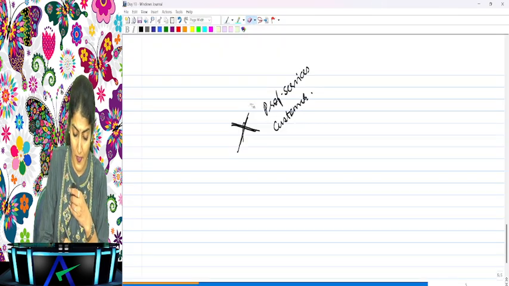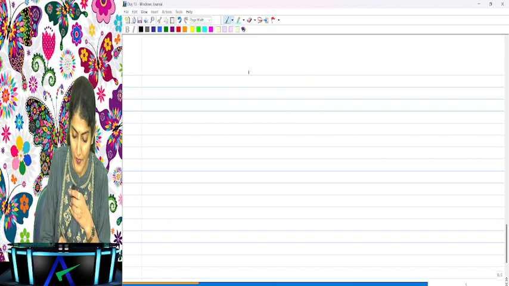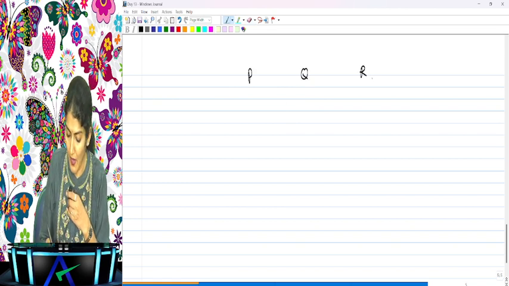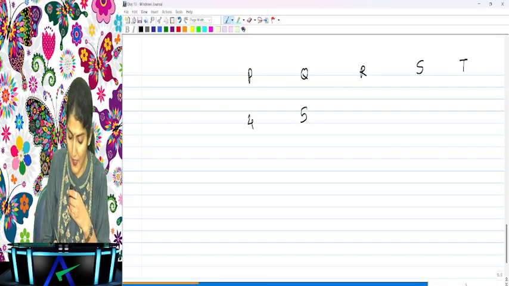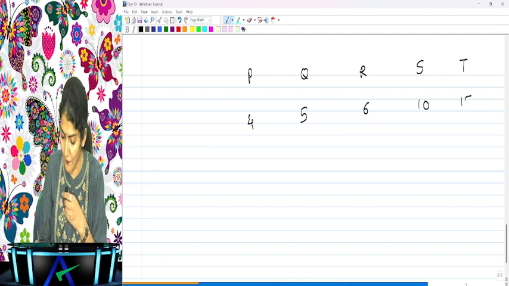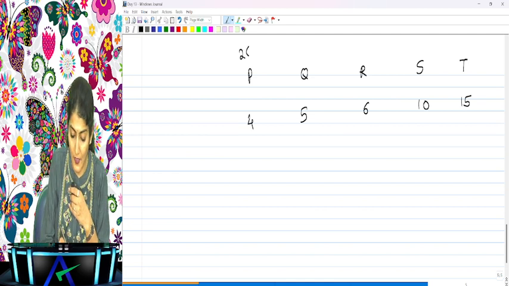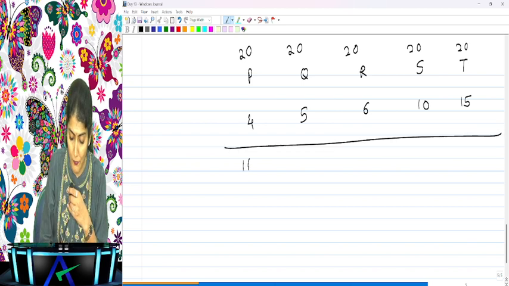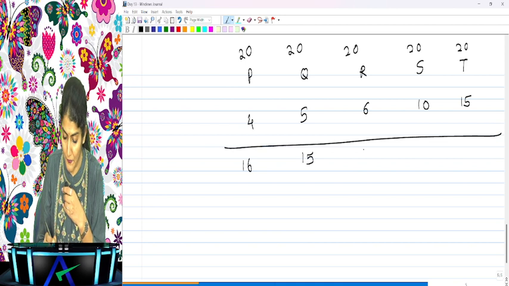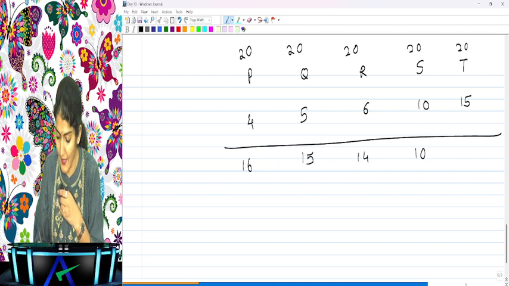Right, so what does it say? P, Q, R, S and T, and 4, 5, 6, 10 and 15. What are the total number of audits which can be taken in the name of each partner? 20 audits. So what are the remaining number of audits? 16, 15, then here 14, 10 and 5.